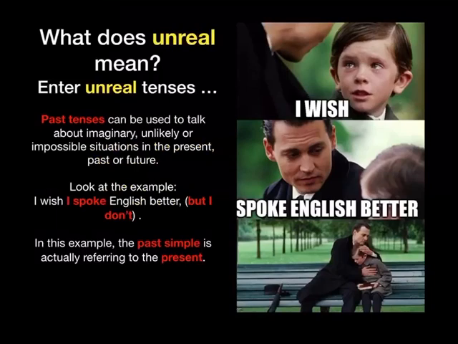Now, look at the example. I wish I spoke English better, but I don't. No, I don't speak English better. So in this example, the past simple is actually referring to the present, but we use the past simple because it's unreal. No? So I wish I spoke English better, but I don't.